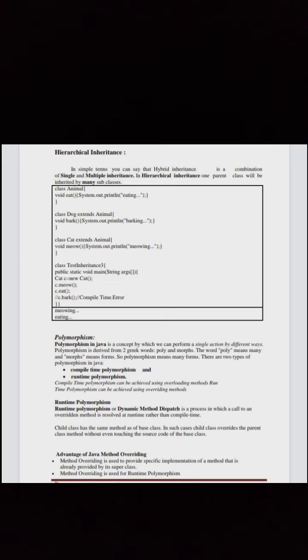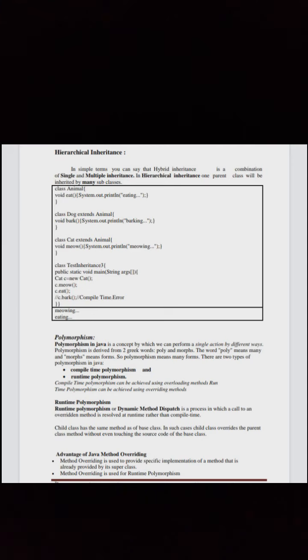Now let us see polymorphism. Polymorphism in Java is a concept by which we can perform a single action in different ways. Polymorphism is derived from two Greek words, poly and morphs. The word poly means many and morph means forms. So polymorphism means many forms.